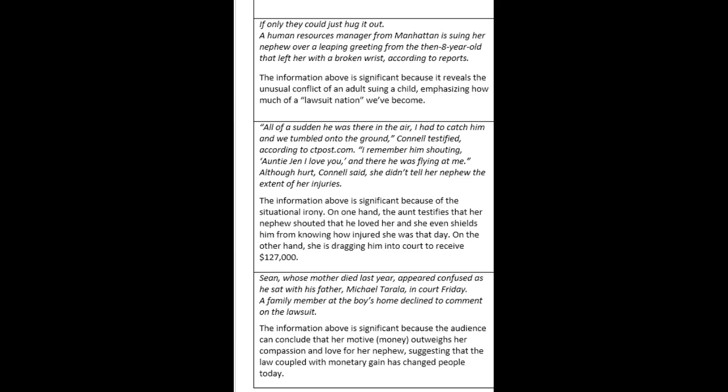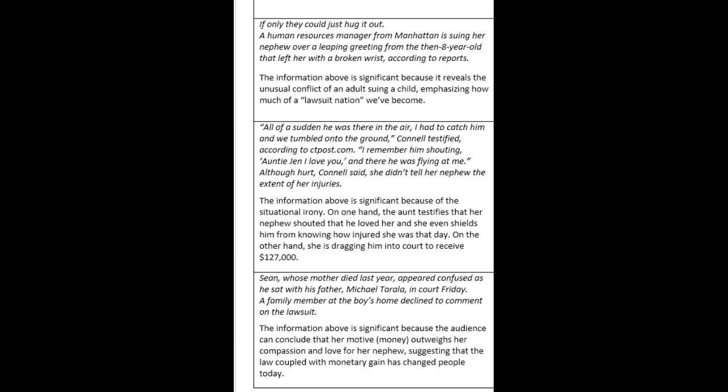Let's look at the second excerpt. "All of a sudden, he was there in the air. I had to catch him, and we tumbled into the ground," Cano testified, according to ctpost.com. "I remember him shouting, 'Auntie Jen, I love you,' and there he was flying at me." Although hurt, Cano said, she didn't tell her nephew the extent of her injuries.